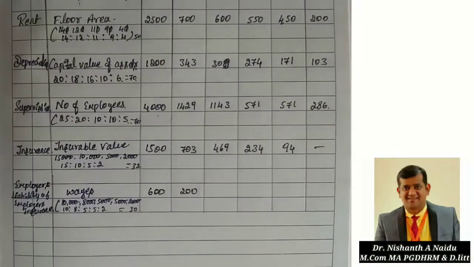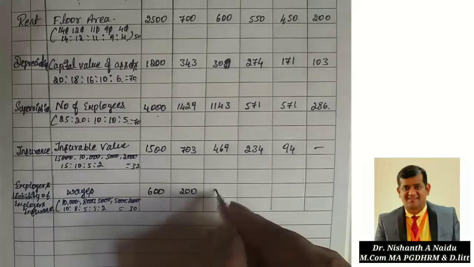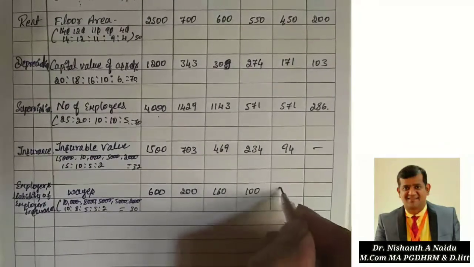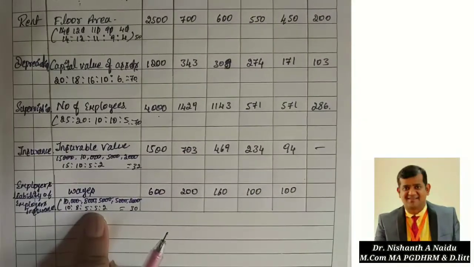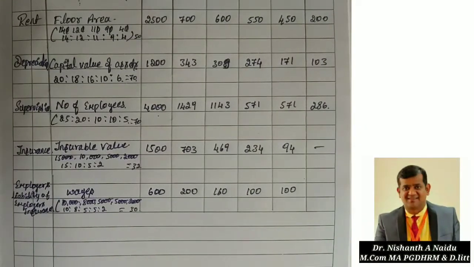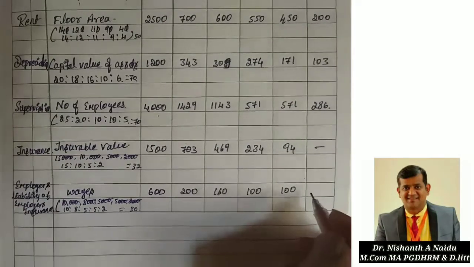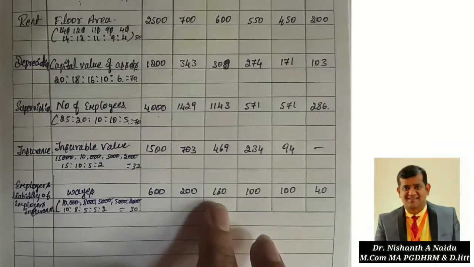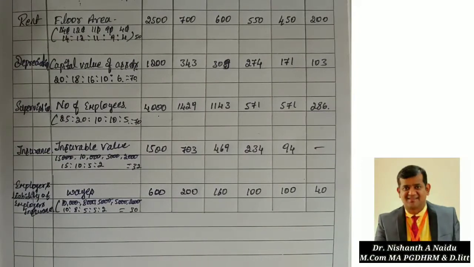Then again 600 into 8 divided by 30, that is 160 I am getting. Then 600 into 5 divided by 30, so that is 100. Next also 100, because 5 is the same. Last one, 600 into 2 divided by 30, so that is 40 rupees. Now let us total, to see whether it tallies: 200 plus 160 plus 100 plus 100 plus 40.